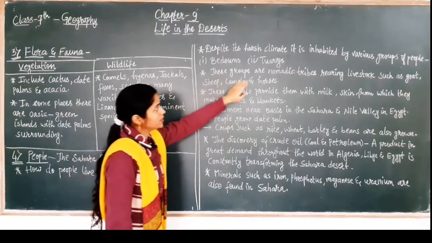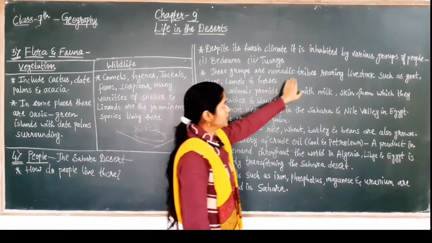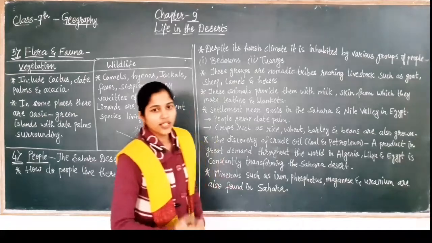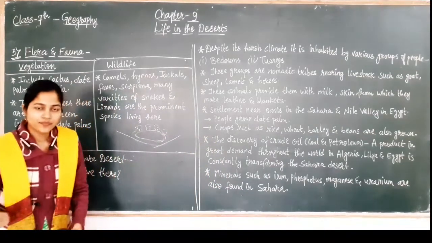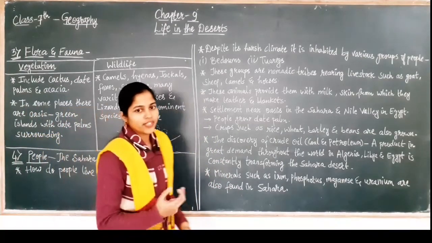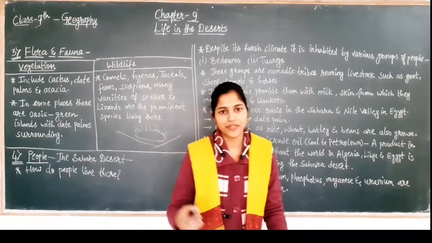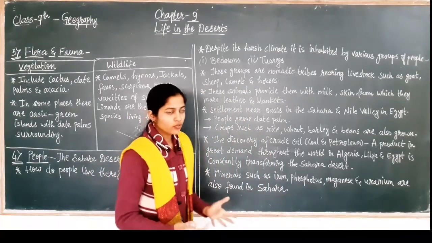The next point is, these groups are nomadic tribes. So what are nomads? Nomads are the people who move from one place to another in search of a settlement or in search of food.